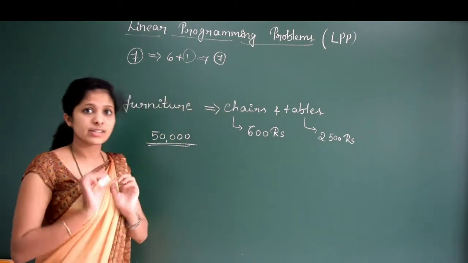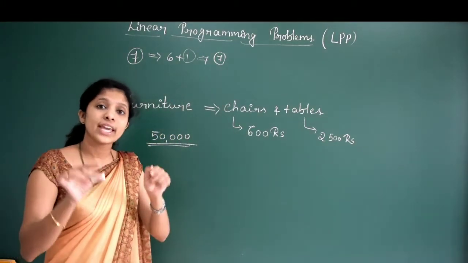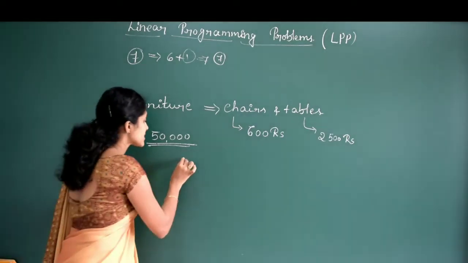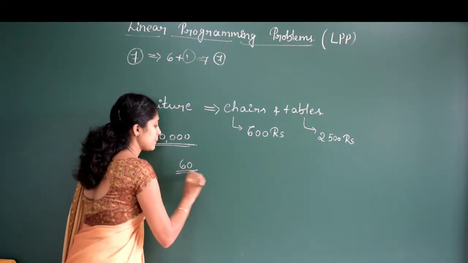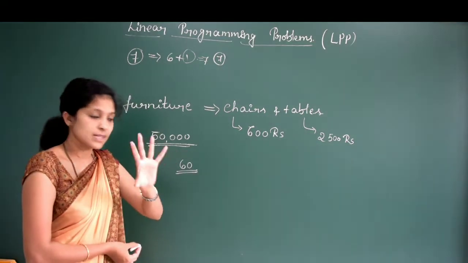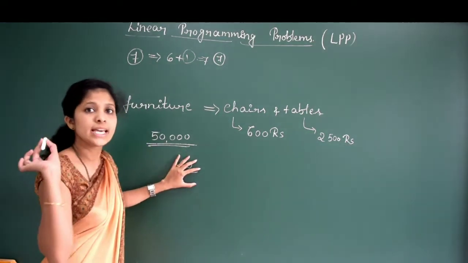And one more restriction, he has a rule that he can place only 60 pieces. It may be chairs or tables, totally he can place only 60 pieces.